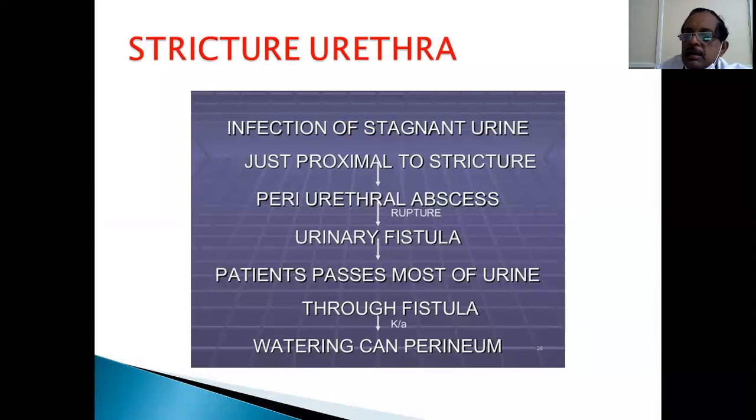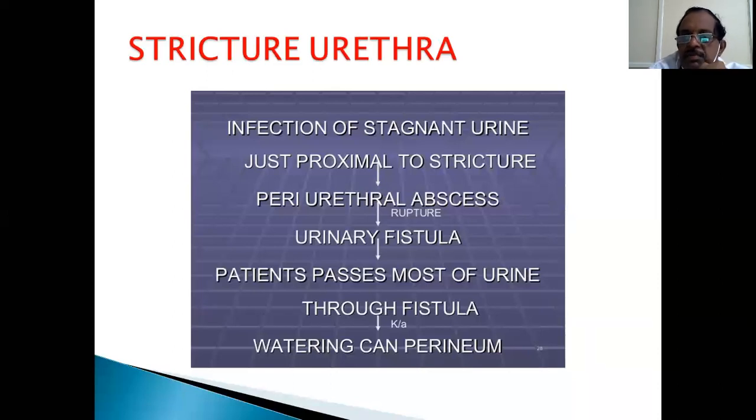Straining to pass urine, we can develop hernia and other things. When there is a stricture, there is stagnation of urine, which leads to infection of stagnant urine proximal to the stricture, periurethral abscess, rupture, and urinary fistula. Rupture of the periurethral abscess outside leads to a urinary fistula. Multiple urinary fistulae through the perineum is called watering can perineum. You see that as you use a watering can, there is discharge of urine through multiple fistulae. It's a very dreaded complication of urethral stricture.